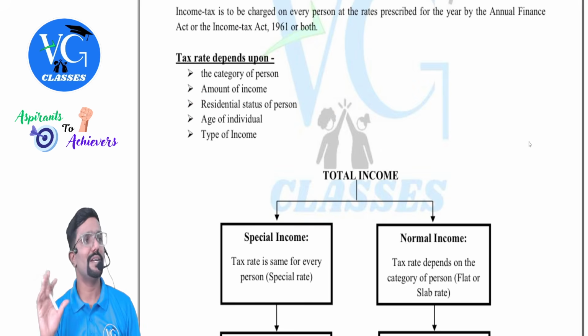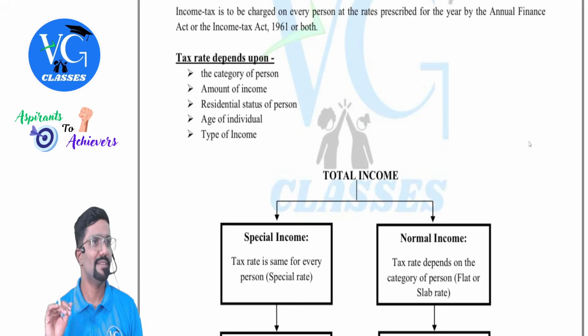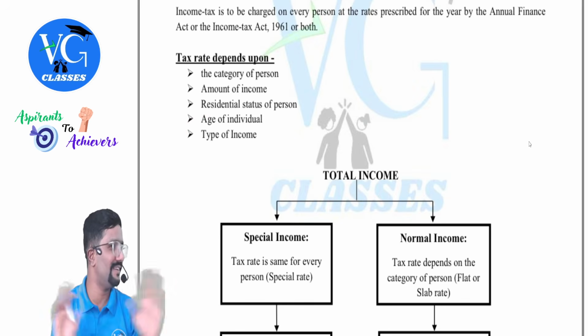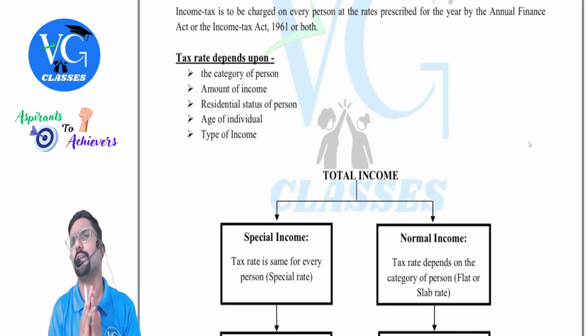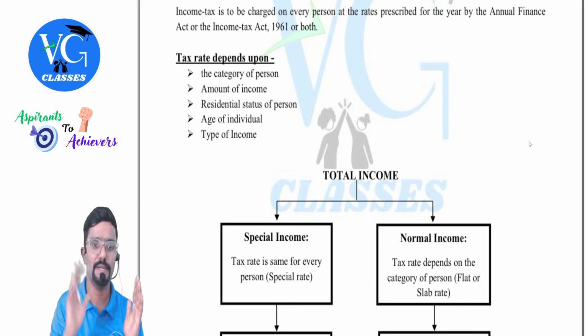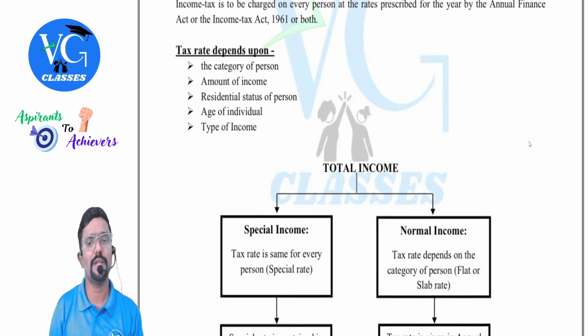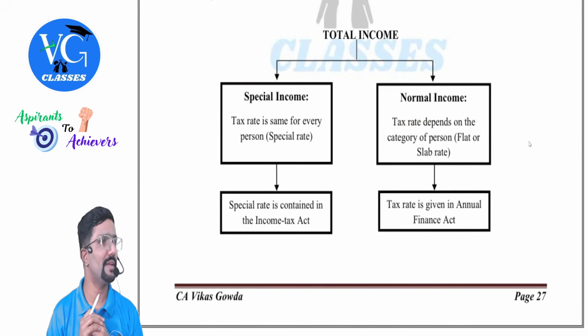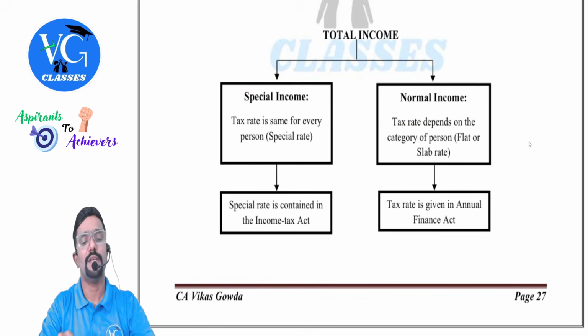For company, partnership firm and all, age doesn't matter. Sir, they will give you a company incorporated 90 years back, 100 years back. It will not make any difference for us. Then type of income. Type of income I have covered. Special income, normal income. Two types of income will be there.